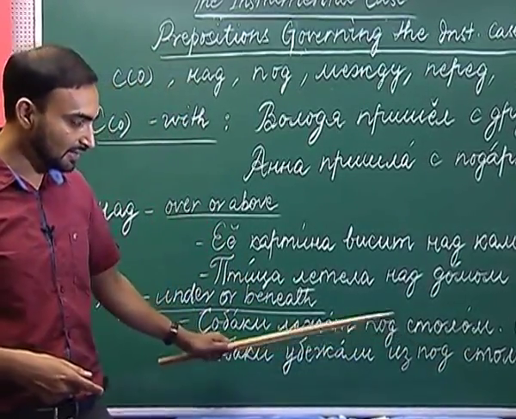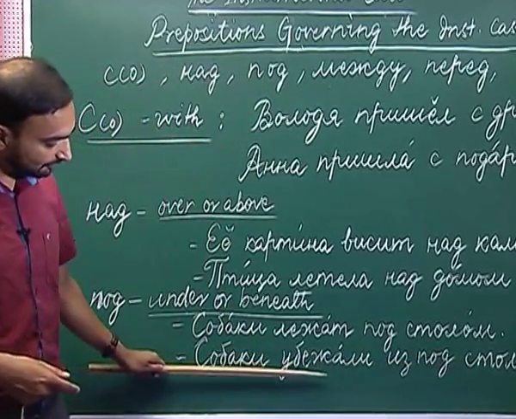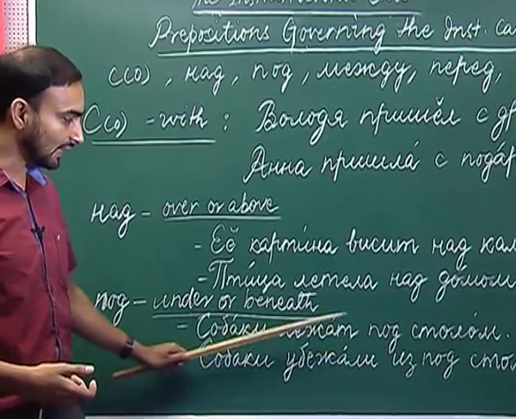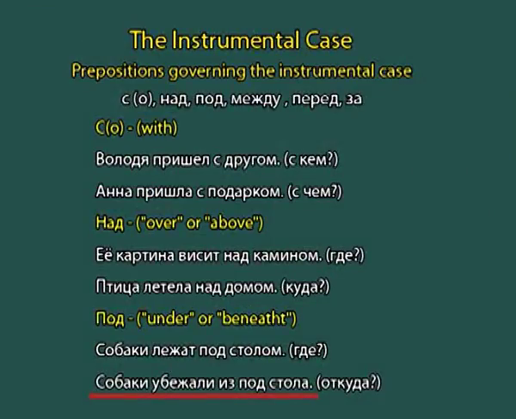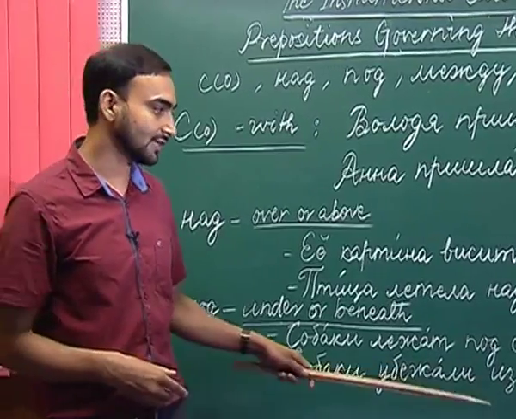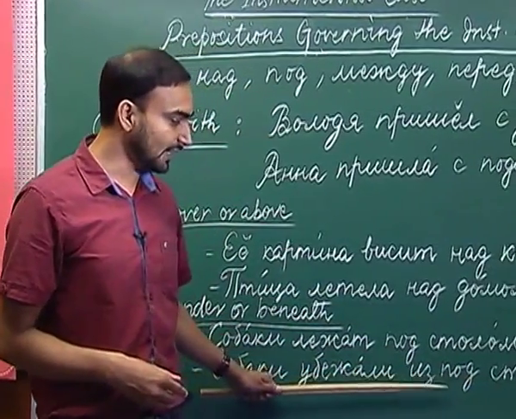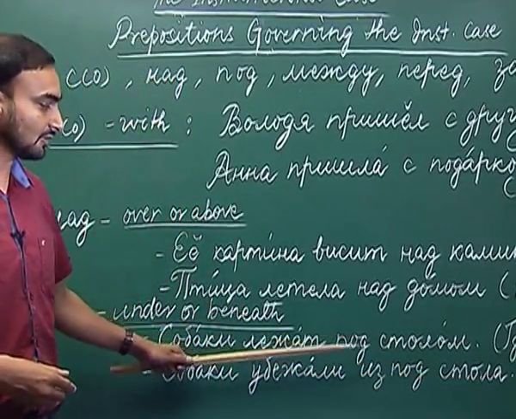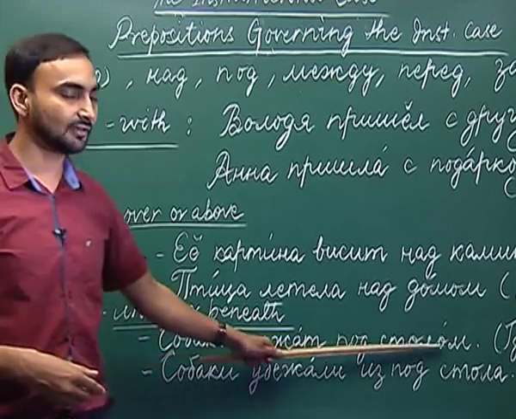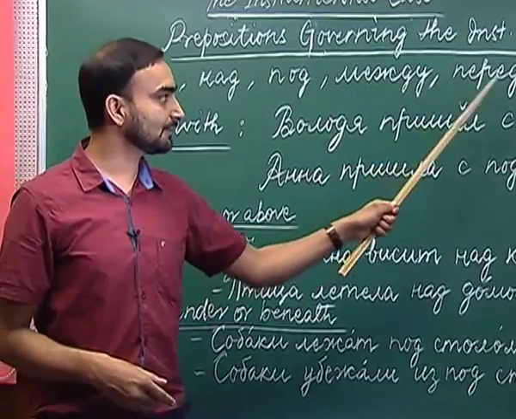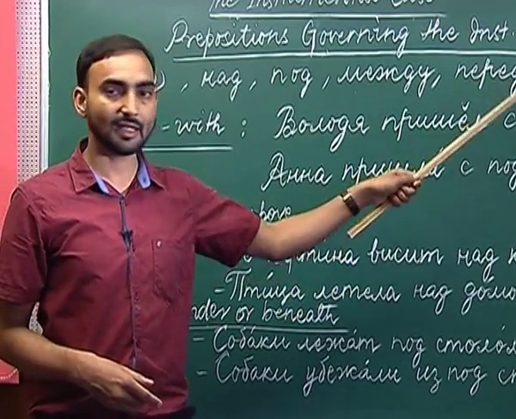So, here as you can see, we are using a verb of motion ubishach, to run out of something. So, that is why we are using the genitive case of the noun pad. I hope it must be clear to you. When the question is atkuda and we are using pad, then we are using the genitive case. But if we are not using a verb of motion, then we are using the instrumental case. Now we will look at the rest of the three prepositions which are meshtu, perit and sa.